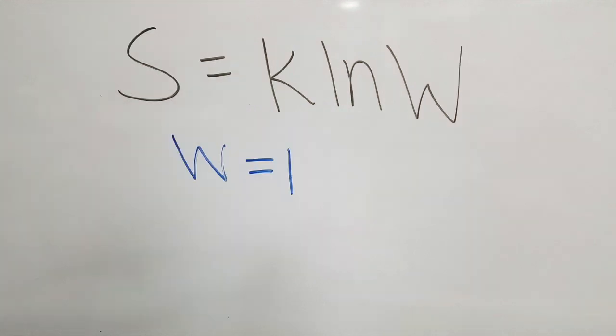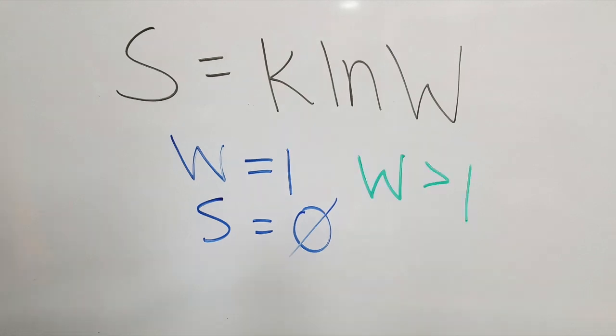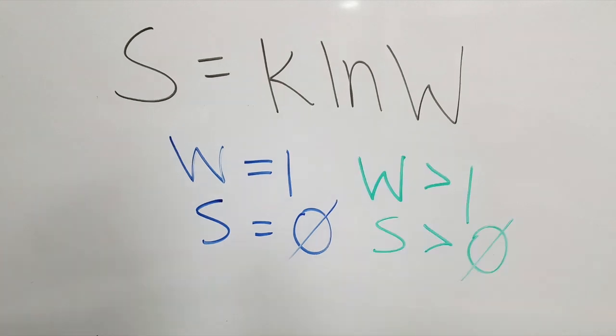When the number of microstates is 1, entropy is equal to 0. This is because there is only one way the energy can be arranged in that system. There is no probability of the energy spreading out. As the number of microstates increases, the entropy increases as well.